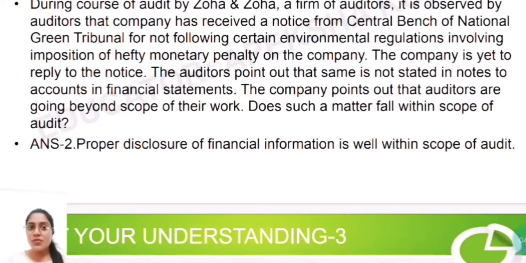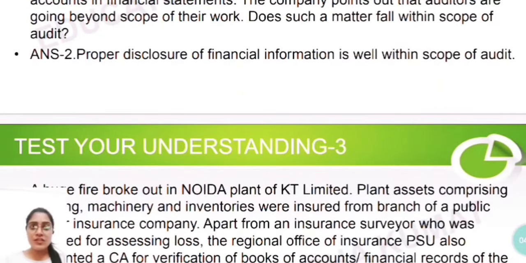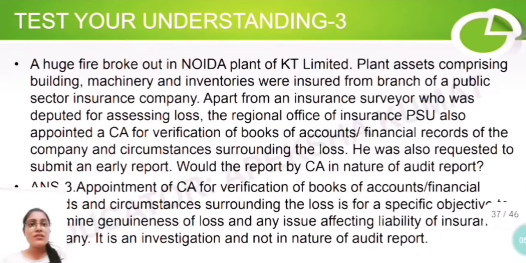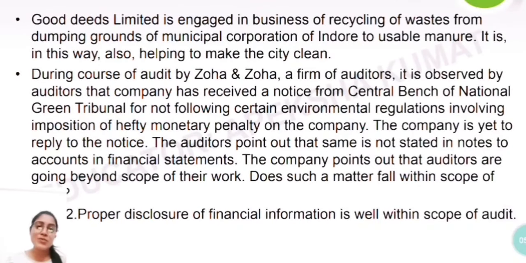So we have to talk about the scope of audit in this answer. Proper disclosure of financial information is well within the scope of audit. Audit does deal with whether the company has made proper disclosures or not. So this much is the answer to this question, guys. Only this much is the answer.